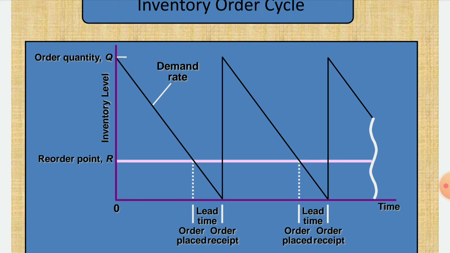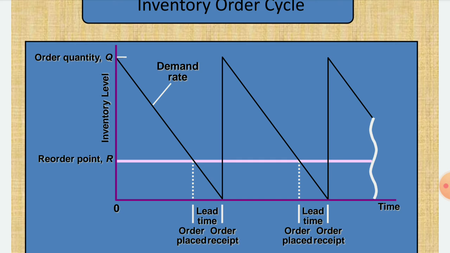From the intersection point of the reorder point and the demand rate, if you draw a vertical dotted line, then from that time you can place the order, and up to the zero quantity you will get that 1000 quantity order.